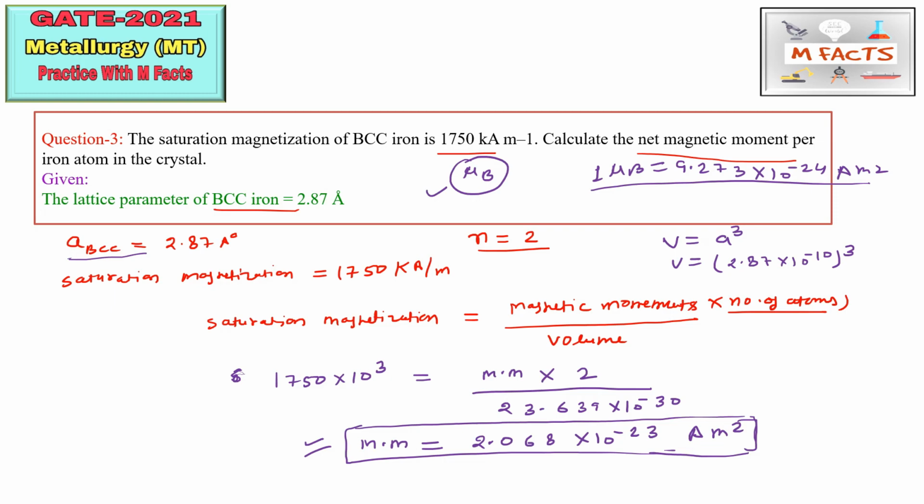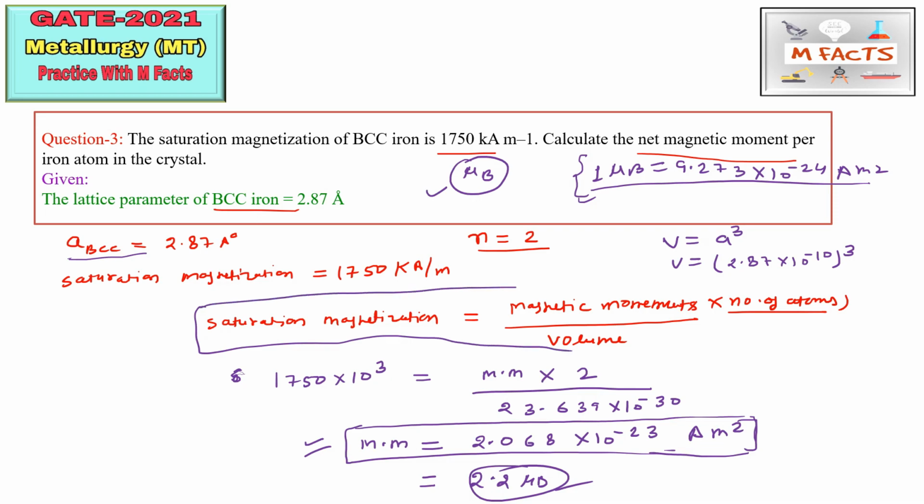If they ask you to calculate in Bohr magneton units, you divide this value by the Bohr magneton value. If you calculate in Bohr magneton, you will get 2.2 mu B. So this is the correct answer. For this type of question, this formula is very important. You can write down this formula, as it is very important for all the calculations of these types of questions. In previous years you may find questions related to saturation magnetization. You may apply this formula to calculate. If you find any problem in this type of question, you may directly contact us on Instagram.